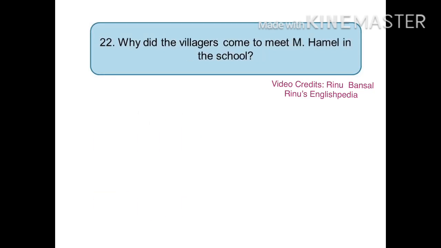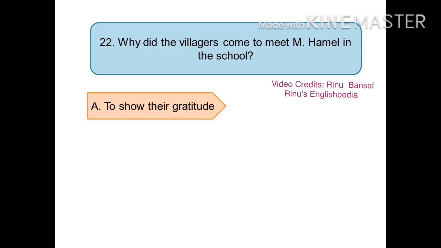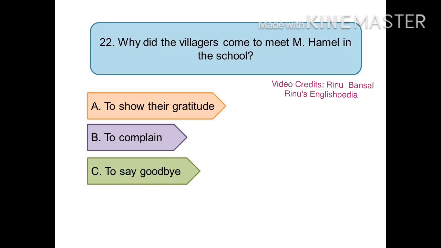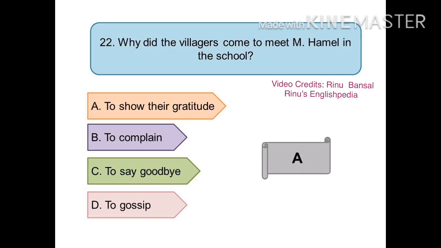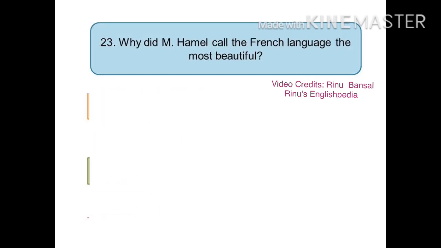The next question is, why did the villagers come to meet Monsieur Hamel in the school? Your options are option A, to show their gratitude, option B, to complain, option C, to say goodbye, or option D, to gossip. And the right answer is option A, to show their gratitude. The 23rd question is, why did Monsieur Hamel call the French language the most beautiful?